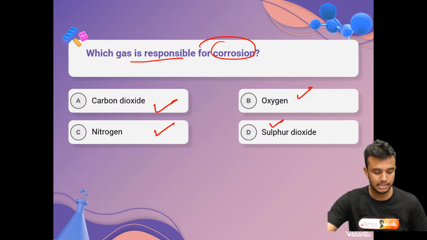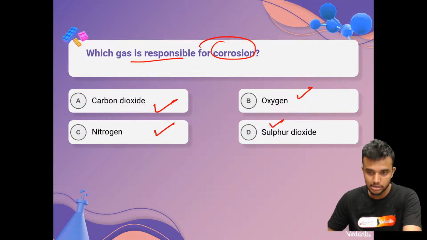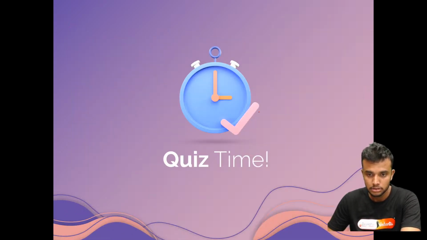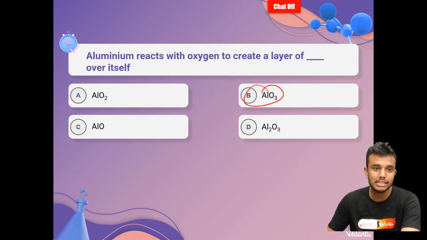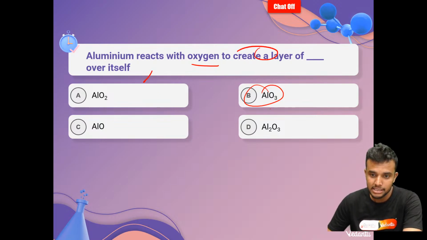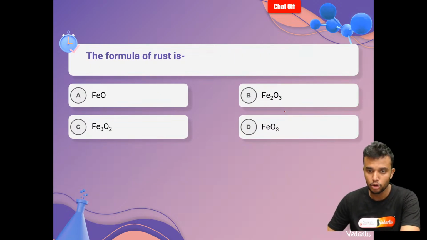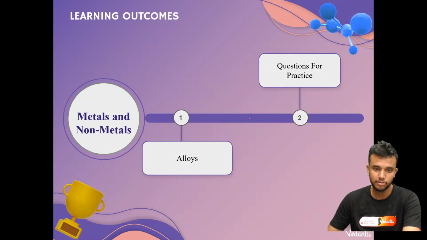The exact answer is oxygen. Right, my dear students? The answer is oxygen. Yes. Now come on, it's quiz time. Aluminium reacts with oxygen to create a layer over itself, Al2O3, aluminium oxide. Okay. The formula of rust is Fe2O3. Right, this is the formula.